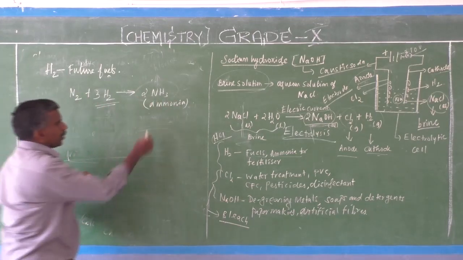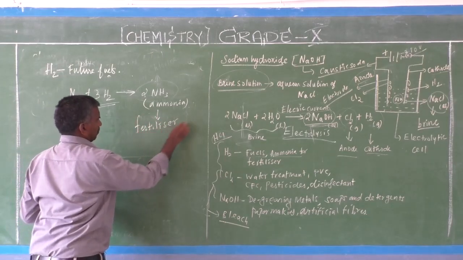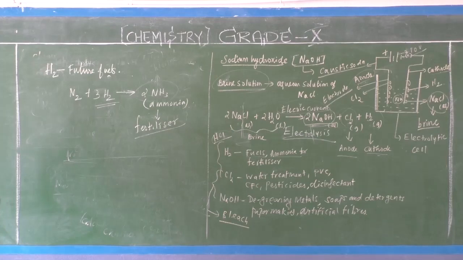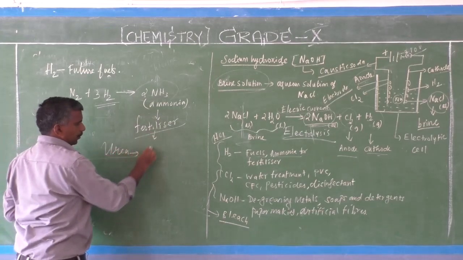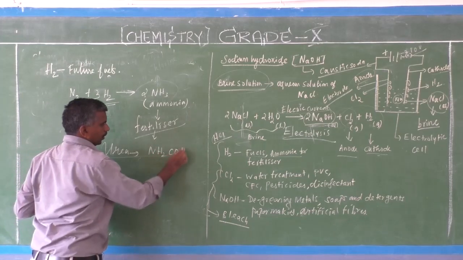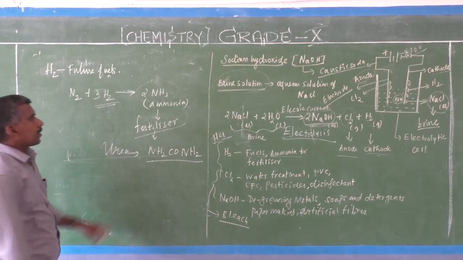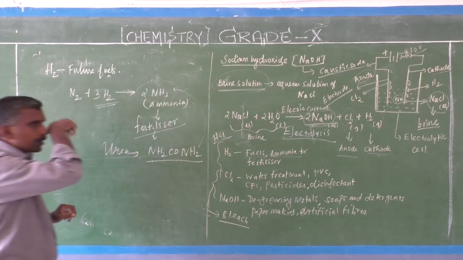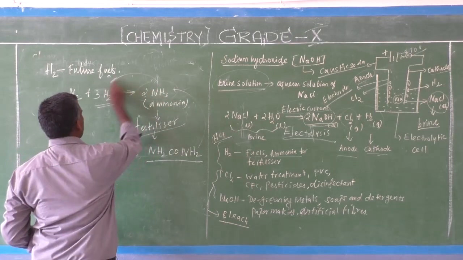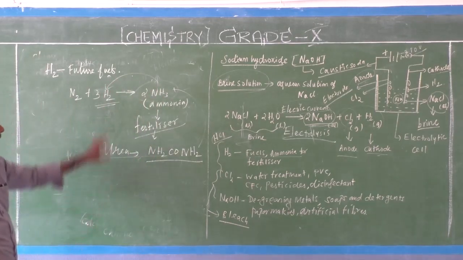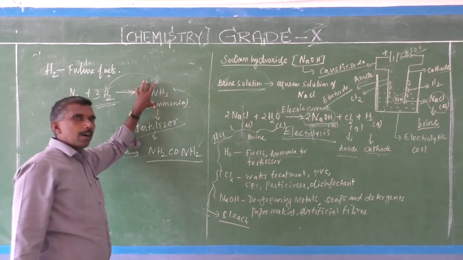This ammonia is used as a fertilizer. One example fertilizer is urea, with formula NH2CONH2. Urea is prepared using ammonia, and ammonia is prepared using hydrogen reacting with nitrogen.